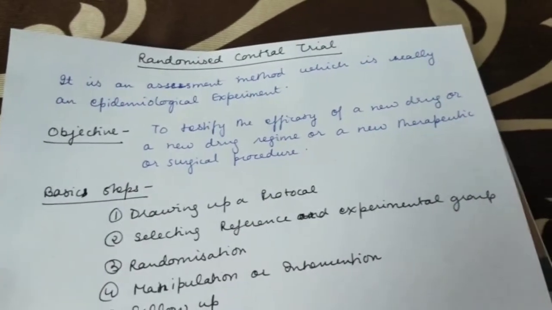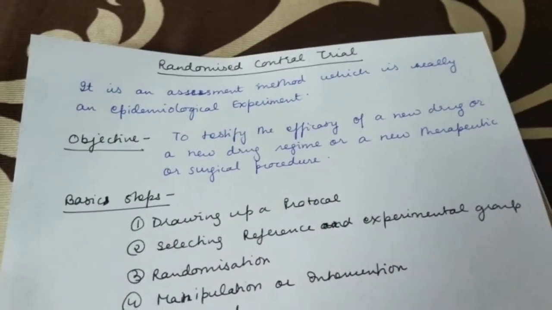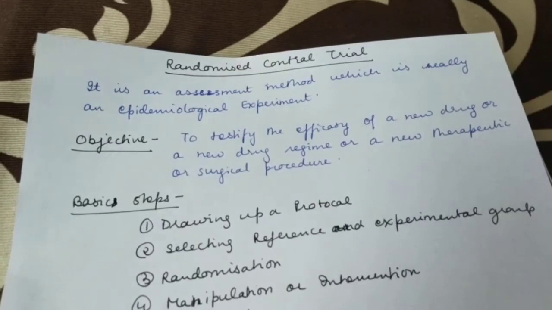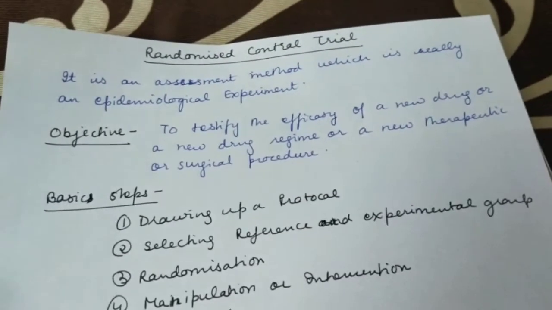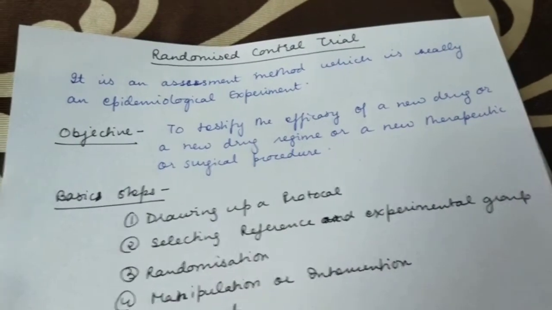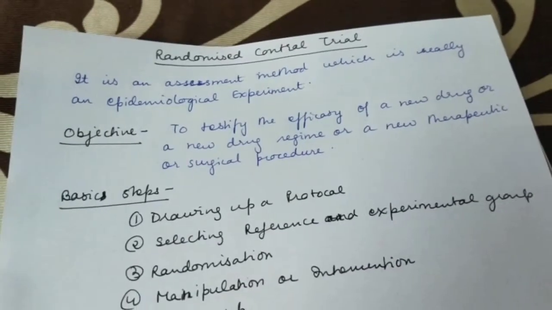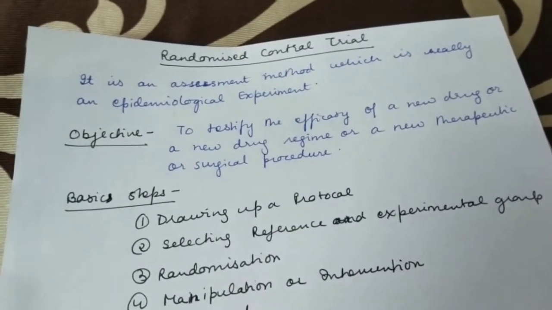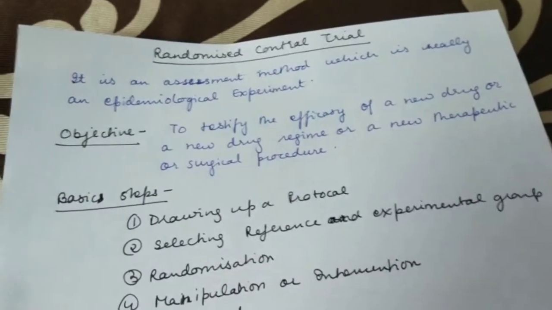Here, what is the objective? Basically, the objective or use of randomized control trial is to testify the efficacy of a new drug or a new drug regime or a new therapeutic or surgical procedure. ठीक है. So basically we randomly allocate the people into two groups. In one group we will provide the new intervention, and in the other group people will not be provided the intervention, and this will not be done on certain biasness.